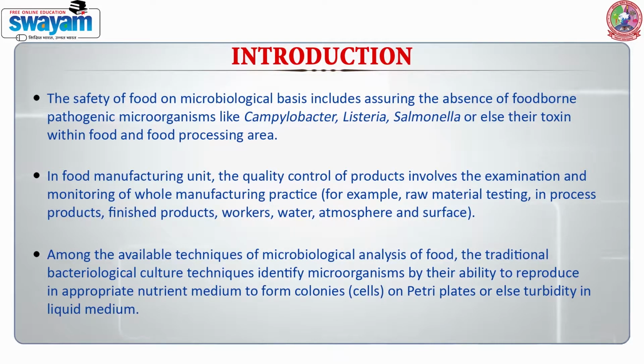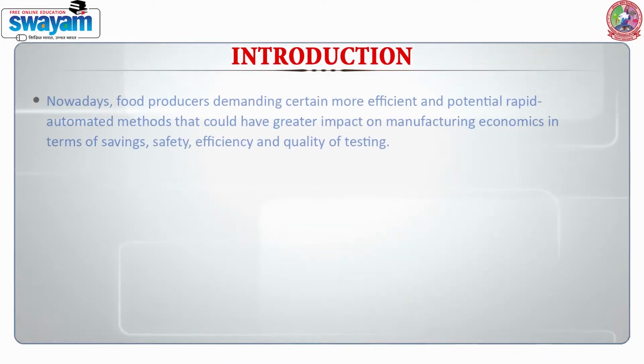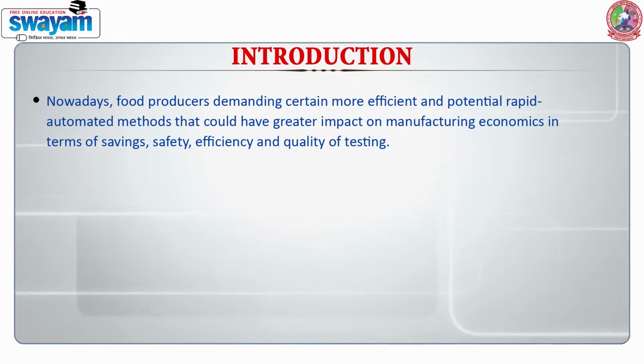Among the available techniques of microbiological analysis of food, the traditional bacteriological culture techniques identify microorganisms by their ability to reproduce in appropriate nutrient medium, to form viable colonies on petri plates, or else turbidity in liquid medium. Nowadays, food producers are demanding more efficient and potentially rapid automated methods that could have greater impact on manufacturing economics in terms of savings, safety, efficiency and quality of testing.